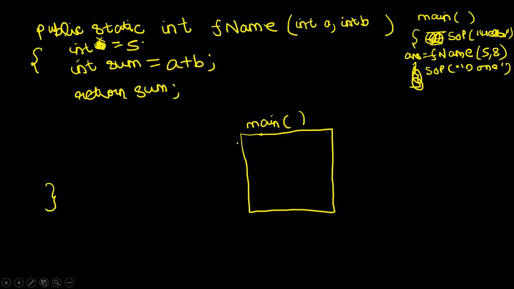So what will happen? The first line of the main method starts running, which is SOP hello world, so hello world will be printed to the screen. Then I go to the second line of the main method. What is the second line? It makes a call to fname, passing the arguments 5, 8. So what did I tell you guys? The moment you call a function, the context of the caller function is paused. Do you agree? The moment you call a function, the context of the caller function will be paused at this line.